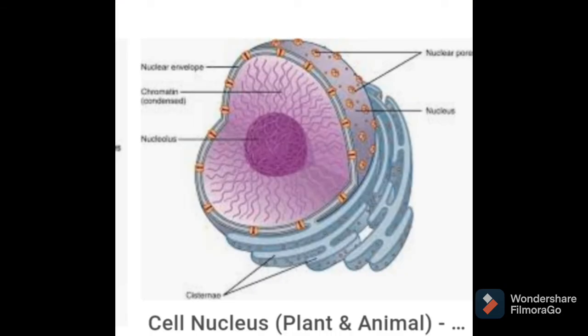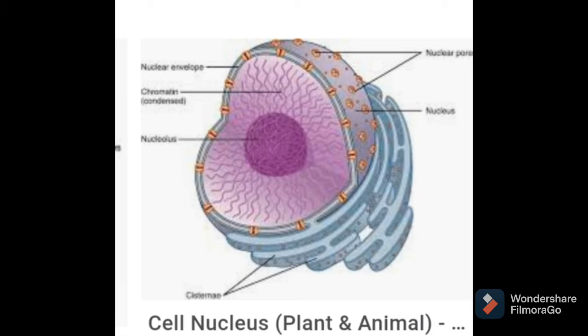Nucleus is the most important cell organelle in the cell. As in our body, heart is present, which is the most important. Without heart, we cannot survive. Like this, nucleus is heart of that cell. If we just remove that nucleus from cell, then what will happen? Cell will die. Cell cannot survive. So nucleus is the most important cell organelle of the cell.